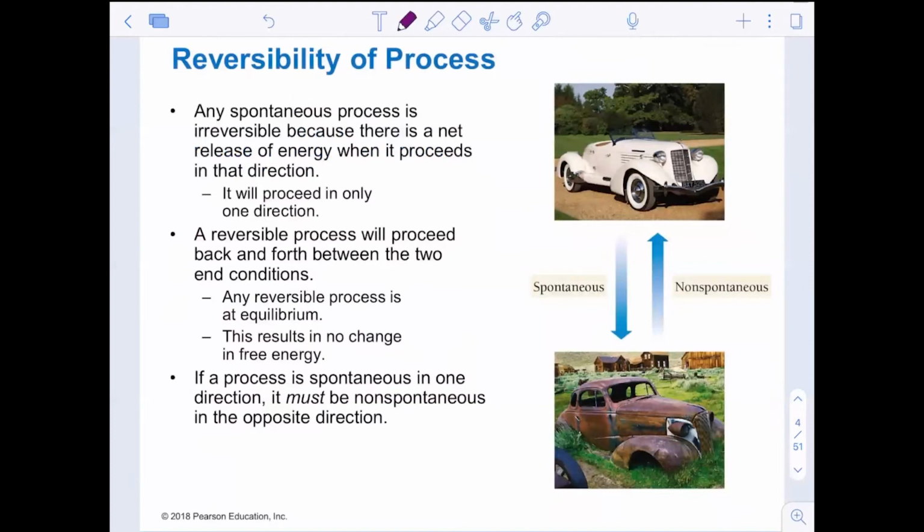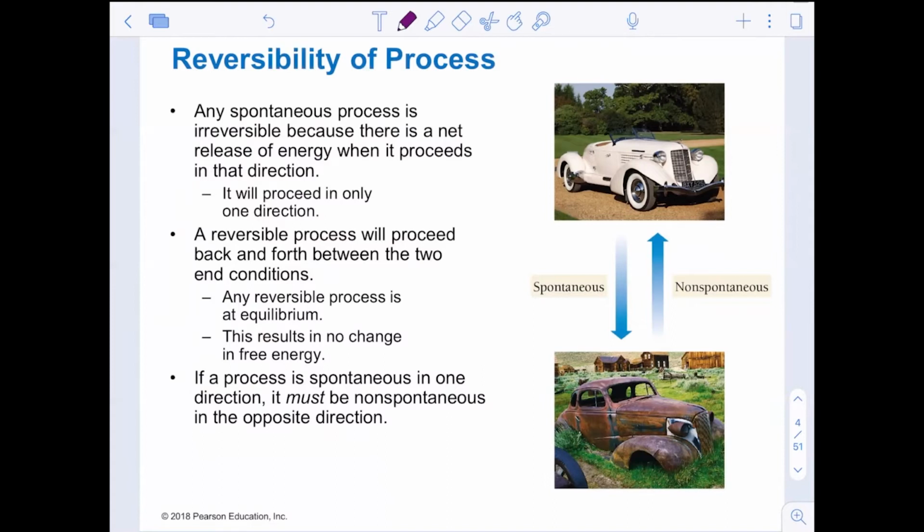Any spontaneous process is irreversible because if the forward process is spontaneous, the reverse process will be non-spontaneous. So the reaction only wants to proceed in one direction. A reversible process is one that will go back and forth between reactants and products. This is called equilibrium. We will talk about equilibrium a little bit at the end of this chapter, and we will talk about equilibrium a lot more in Chapter 15, but that's not until Unit 4.